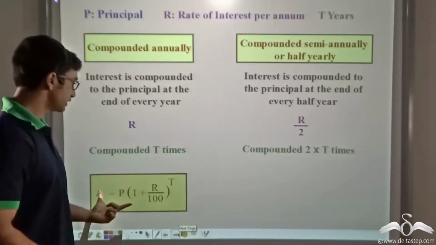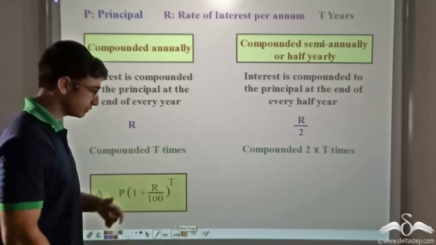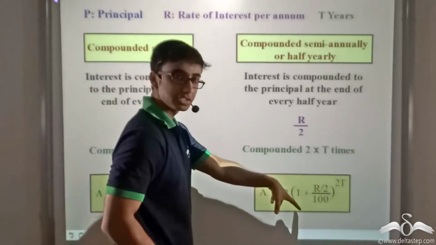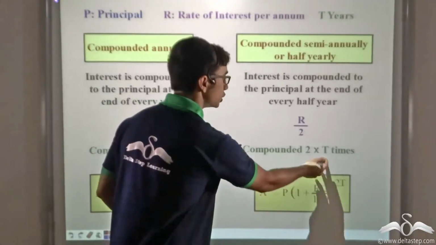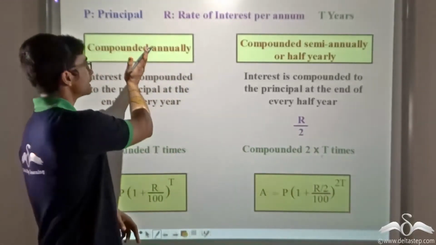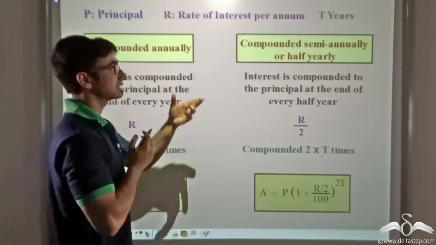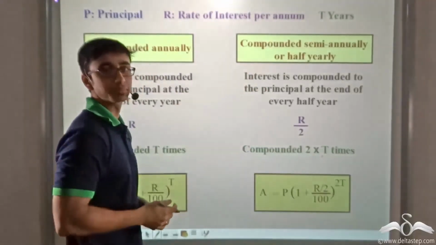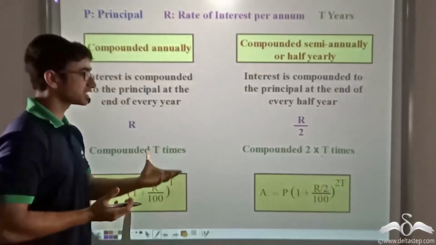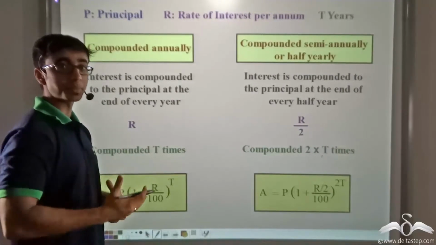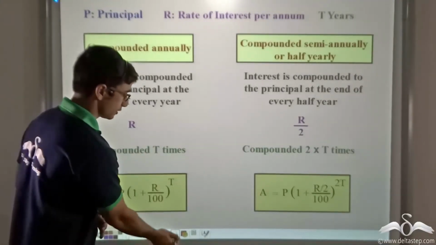Thus, this will be the formula if it is compounded t times, and this will be the formula if it is compounded 2t times. So the first one is for annual compounding, the second one is for half yearly compounding. Now we can derive a similar formula if it is being compounded quarterly.